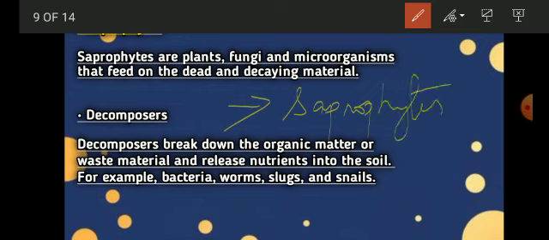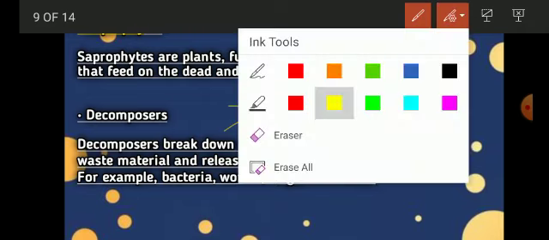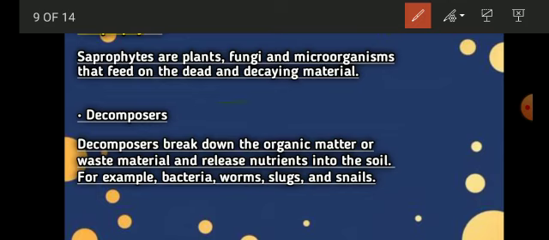So saprophytes are those organisms or plants, green plants or fungi, and some microorganisms, it can be any kind of bacteria, that feed on the dead and decaying material or any waste material. Okay, so these are called your saprophytes.